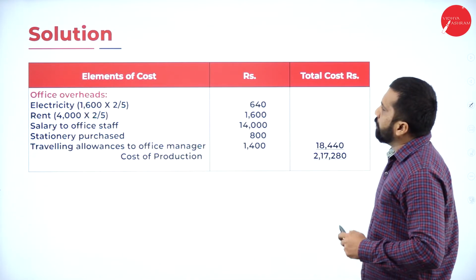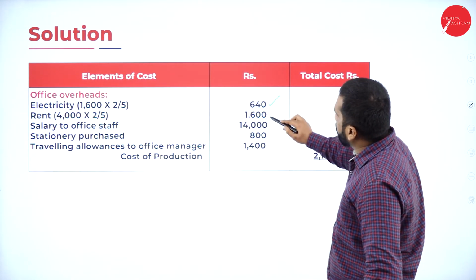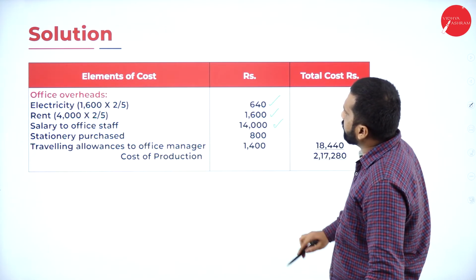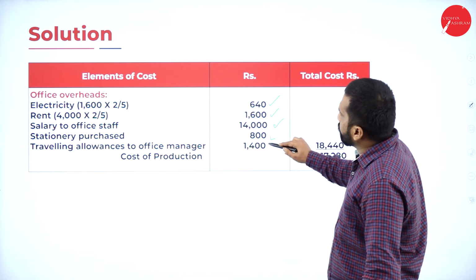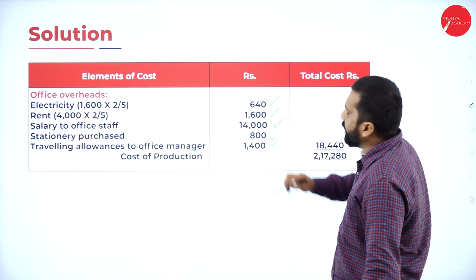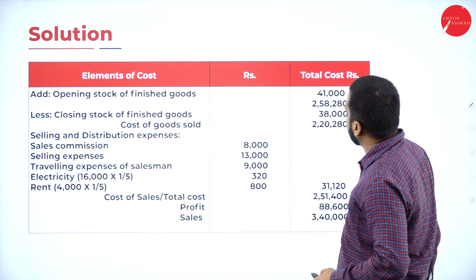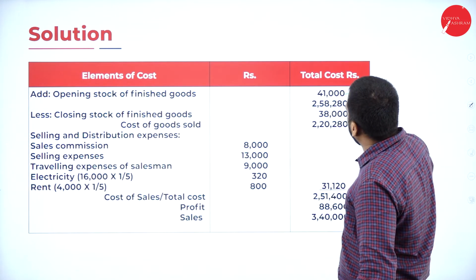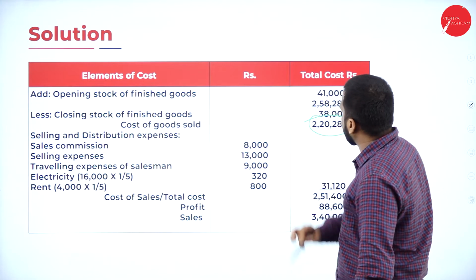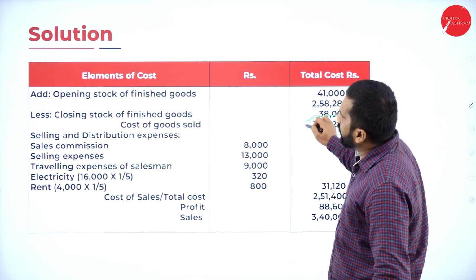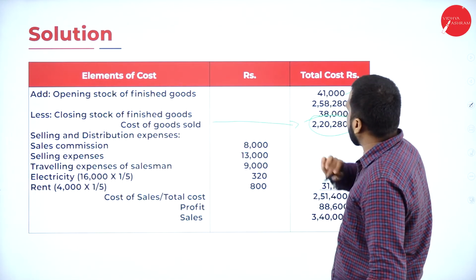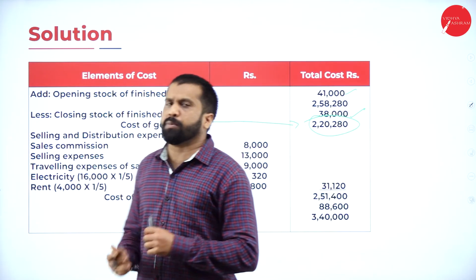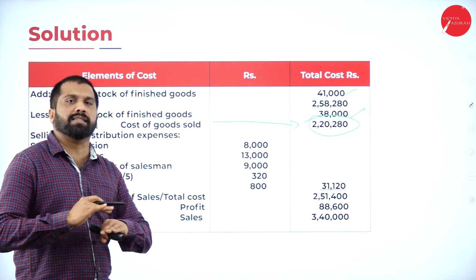Now, office overhead 640, 1,600, 14,000. Stationery and your traveling allowances to office. Total 1, 2, 3, 4, 5 items. Along with this, your opening and closing, your final answer you got 2,20,000. Yes, cost of goods sold 2,20,280. Up to your step 3 is done.